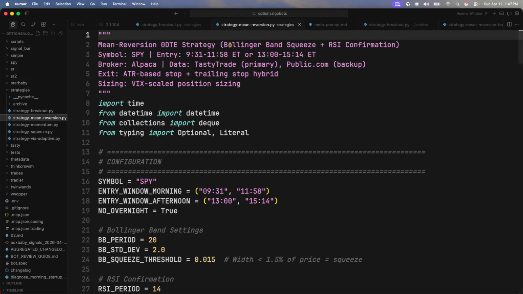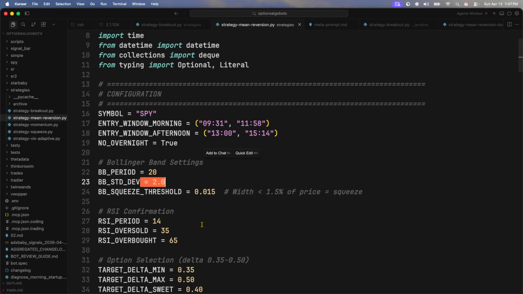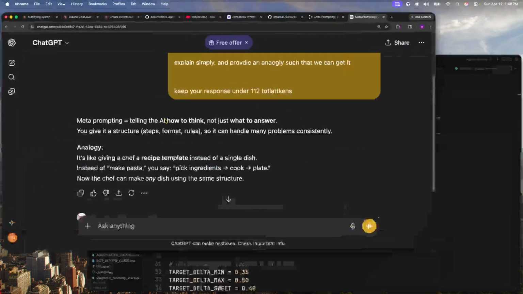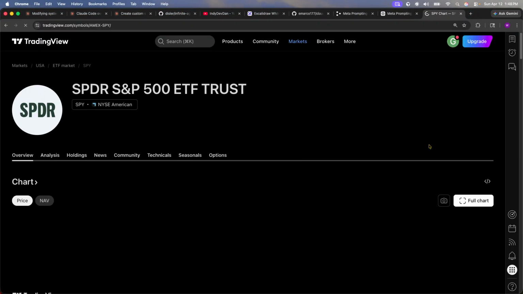Mean reversion strategy using Bollinger Bands and then RSI confirmation. That's interesting. The periods are just a little bit too high for me, right? The standard deviation, again, just a little bit too wide. What this is saying here is that we're going to wait 20 minutes. And then waiting 20 minutes, we're going to see if there is an either, and let me just show you real quick an example of Bollinger Bands, right? Let me pull up SPY.